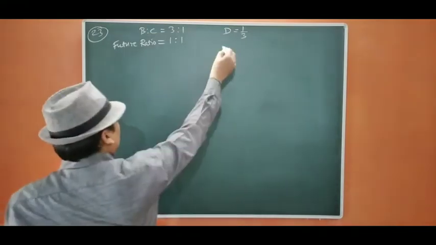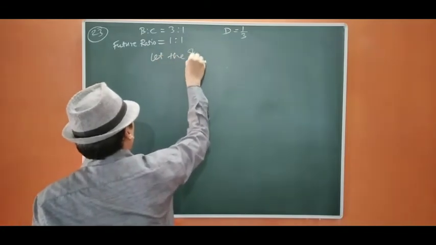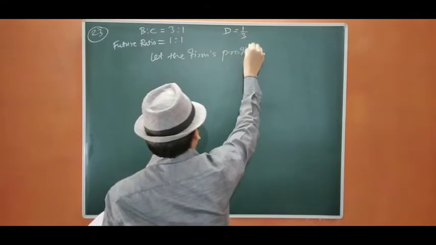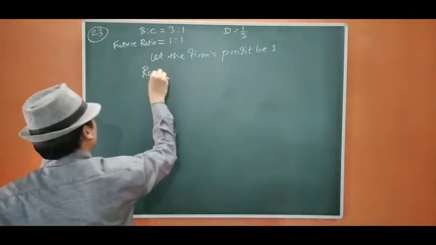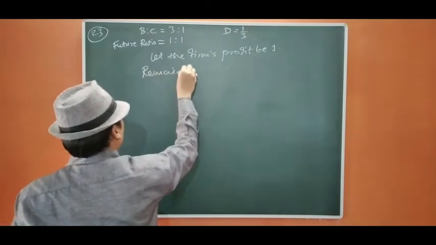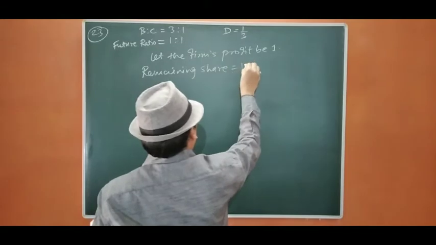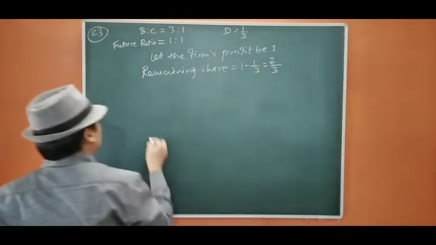Now D is taking from the firm, so let the firm's profit be 1, remaining share 1 minus 1/3, that is 2/3.